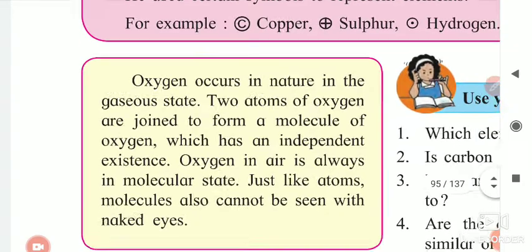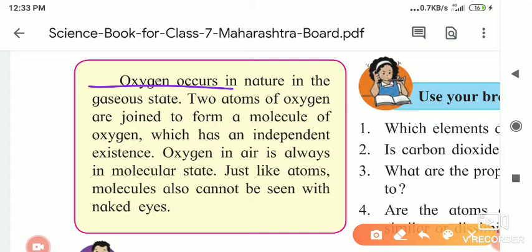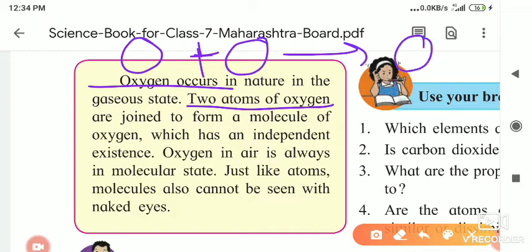Now oxygen occurs in nature in the gaseous state. You know that oxygen is a gas, and we inhale air, and from that air we take oxygen into our body. Two atoms of oxygen, one atom plus another atom, combine with each other and form the O2 molecule. The reason behind it is the atomic structure.